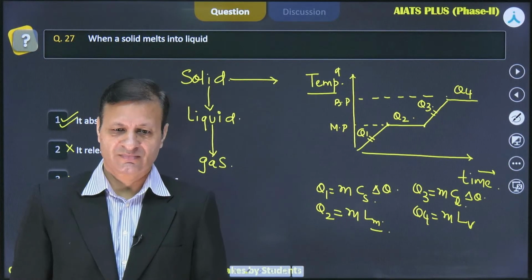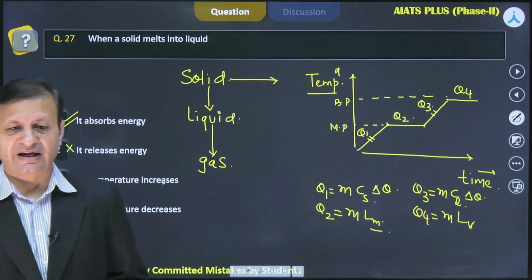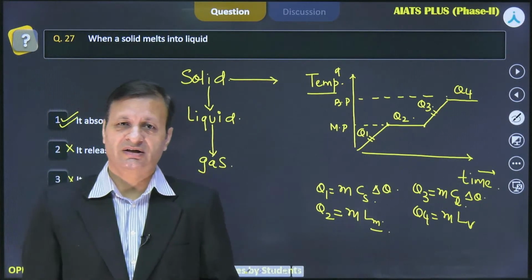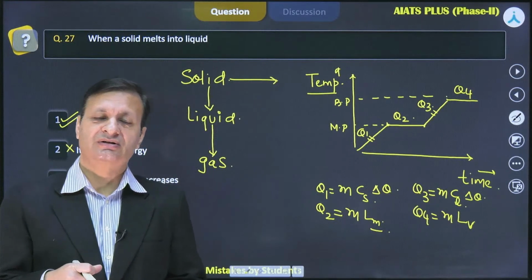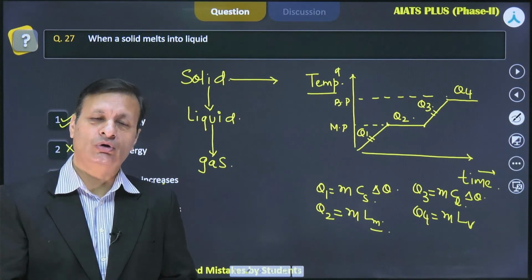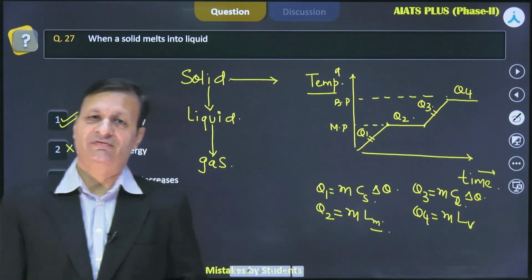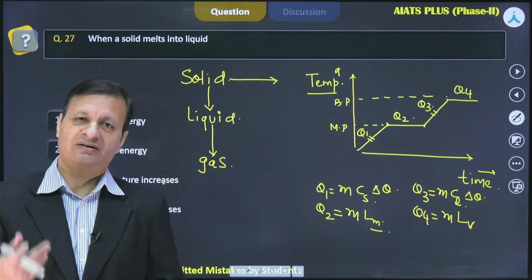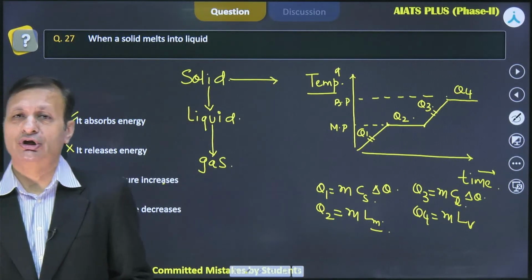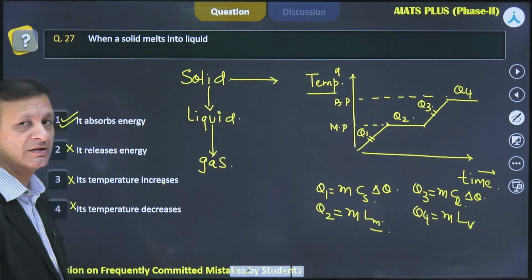Anything? Tanmay is asking, why does the time for phase change increase, like for melting? Bacha, this is very important. When you keep on adding heat, when you keep on adding energy, definitely with the passage of time only you can add more energy. If you add more energy, it will take more time. So time has to be in forward mode only. It has to keep increasing. So temperature will remain constant during the phase transition, but time will continue to increase. So I think you got the answer. Any doubt? Shall we move?